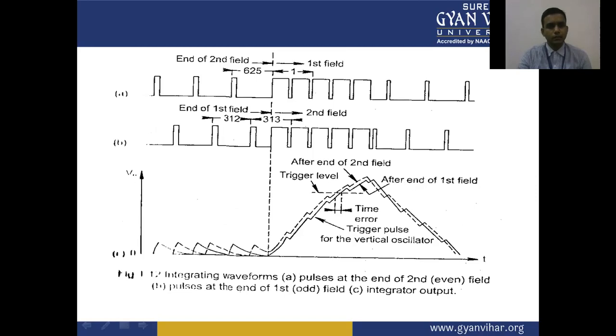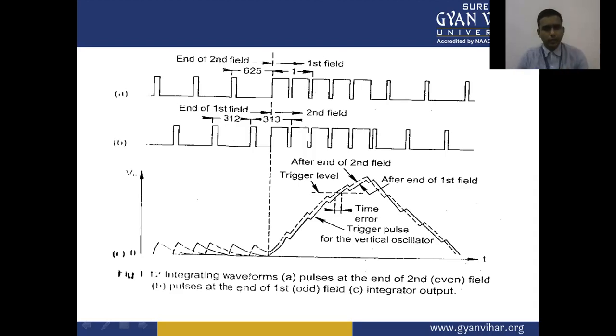This is the figure showing the pulses at the end of the second field and the pulses at the end of the first odd field, and the integrator output. In figure A, we have the end of the second field and first field, the end of the first field and second field, and the pulse for the integrator is shown in the figure.